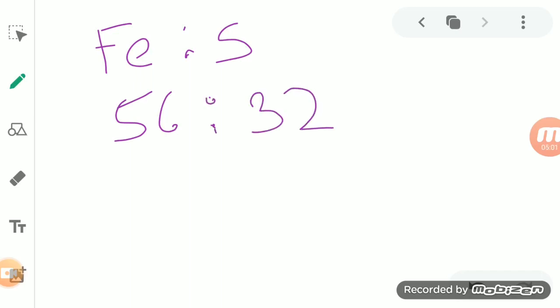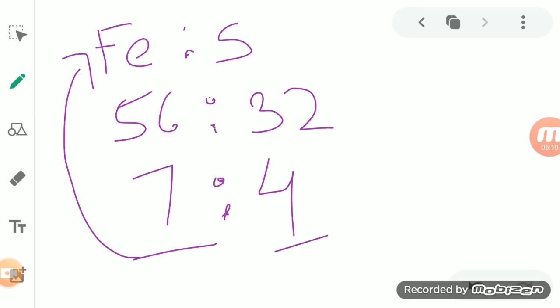This can also be written as 7:4. So 7 parts by mass of iron and 4 parts by mass of sulfur are used to make the iron sulfide compound.